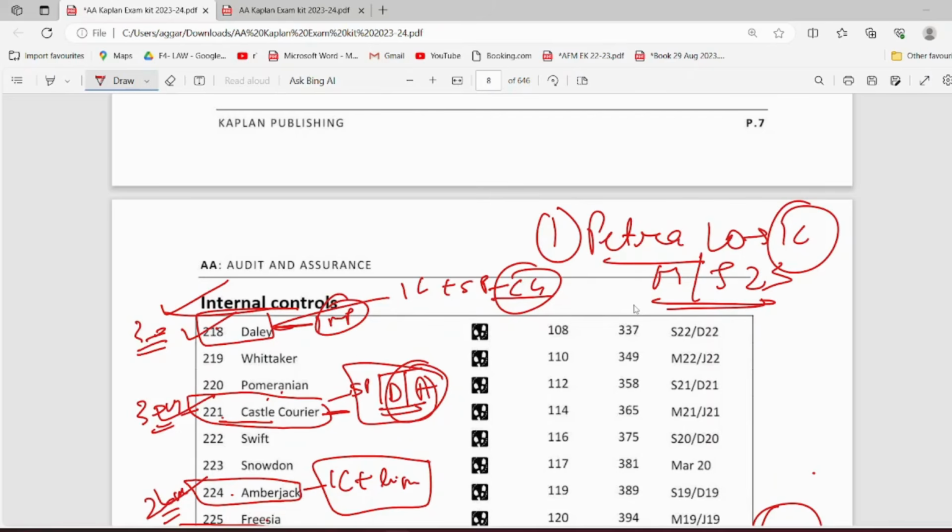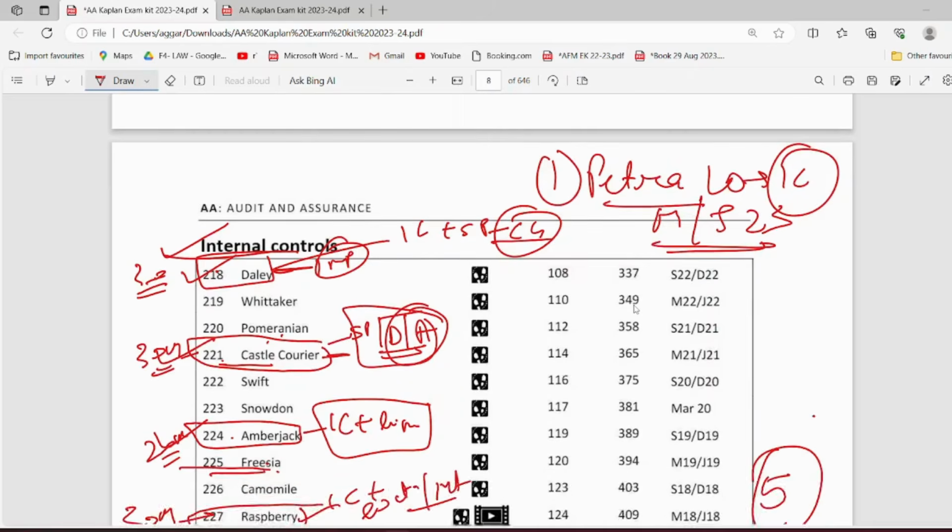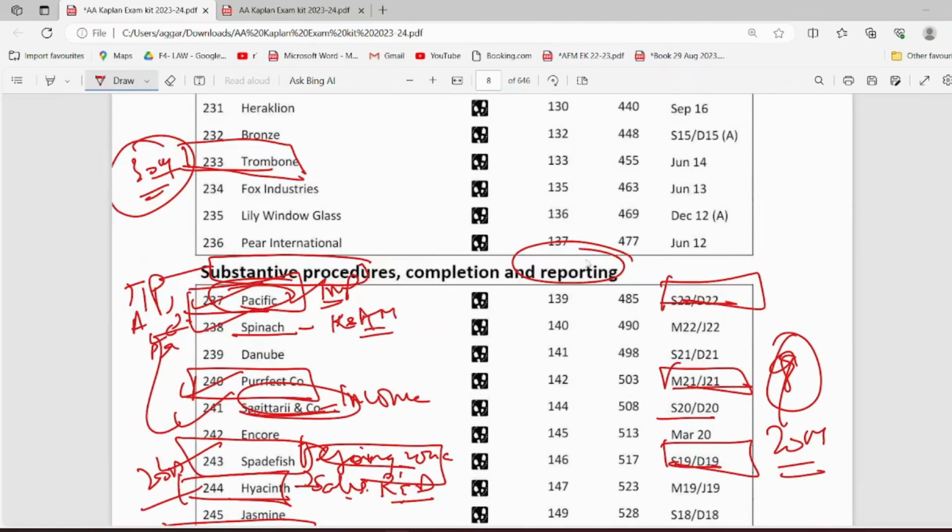And another very important question from your substantive procedures is Owl and Company, which is a 20 marker question from the March June 2023 attempt. I know my handwriting is very bad, but I'll write this correctly so you're able to see it. It is Owl and Company from March June 2023. Again, a very, very important question from substantive procedures. So these were all the important questions that I wanted to tell you from the Kaplan kit as well as the past papers. So it is a combination of your Kaplan kit as well as the past papers.